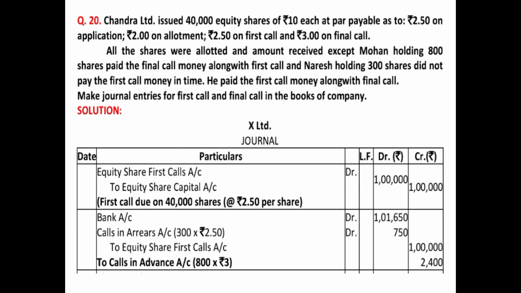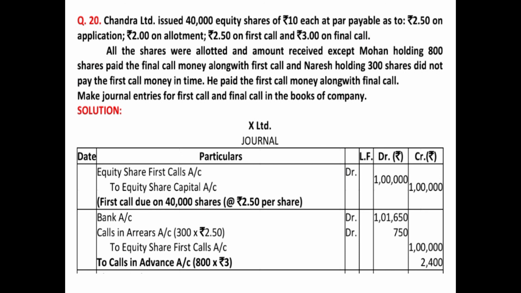Then calls in arrears account is debited because Naresh, holding 300 shares, did not pay the first call. So 2.5 on 300 shares means 750 is the due amount. To equity share first call: how much is to be received for equity share first call? That is your 1 lakh amount. And to calls in advance, how much are we receiving in advance?